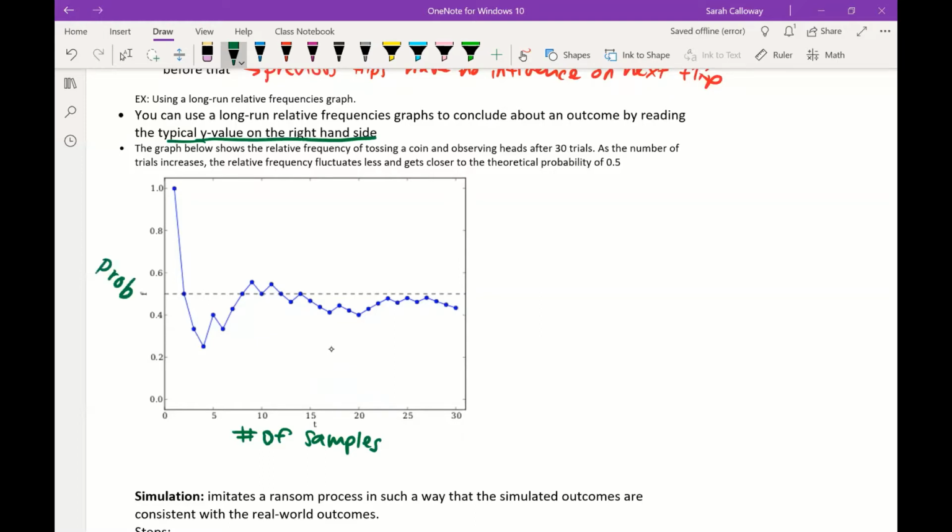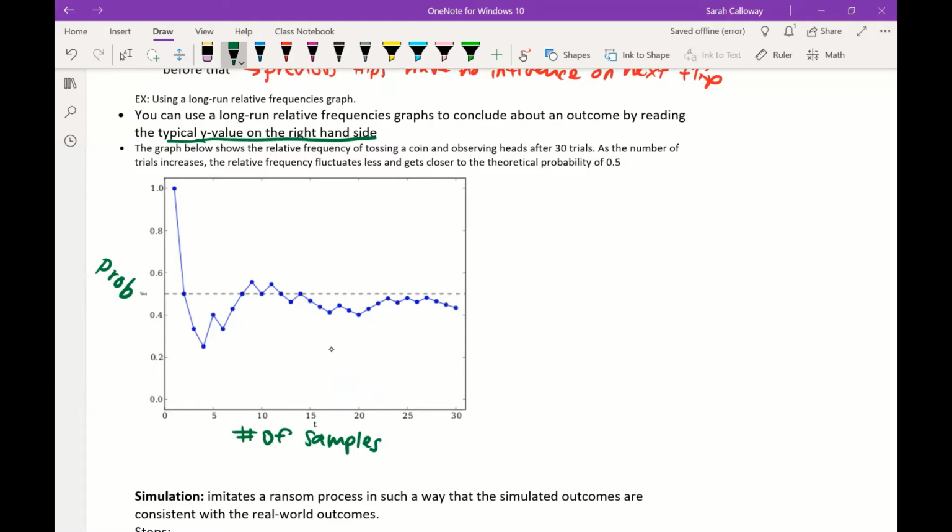And so the graph below shows the relative frequency of tossing a coin and observing heads after 30 trials. As the number of trials increases, the relative frequency fluctuates less and less and gets closer to the theoretical probability of 0.5. So notice that it's our first flip, right?